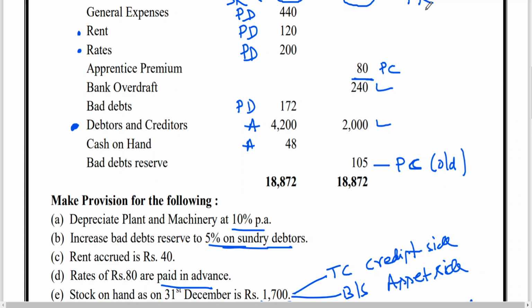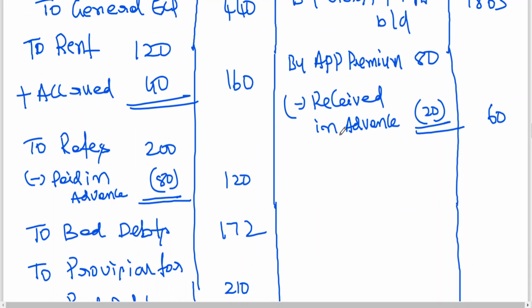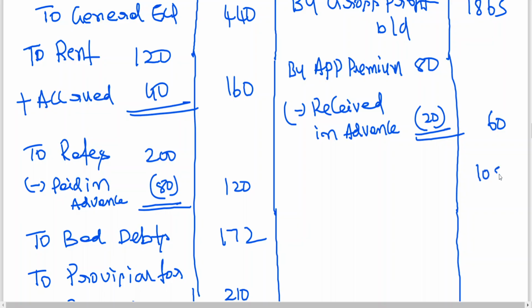The purpose of PBD, I have clearly explained, my dear friends: comparing the old with the new bad debts, the difference will be taken to P&L account. Instead of that, old I am taking to credit side, new debit side, bad debts debit side. If you got any doubt, you have the video recording classes of PBD account in final accounts, you can go through once again. So here bad debts reserve 105. This can be called as old.